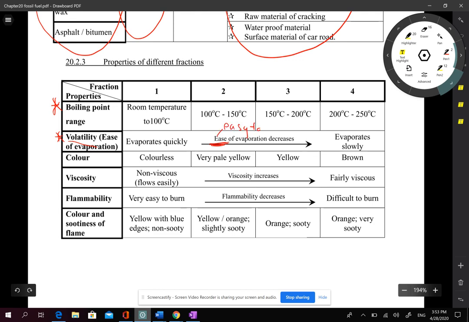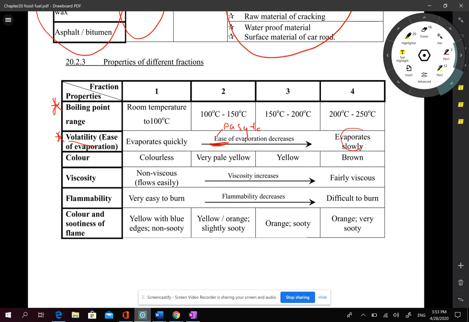The size is increasing, so it is more difficult to evaporate. So the volatility will decrease from small molecules to large molecules.